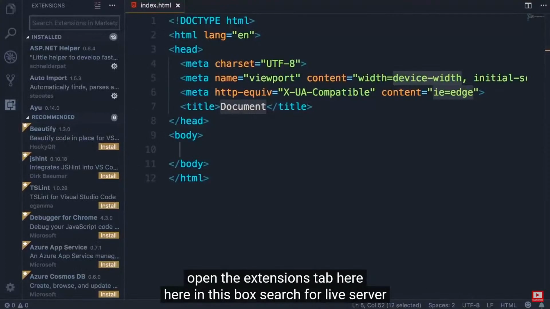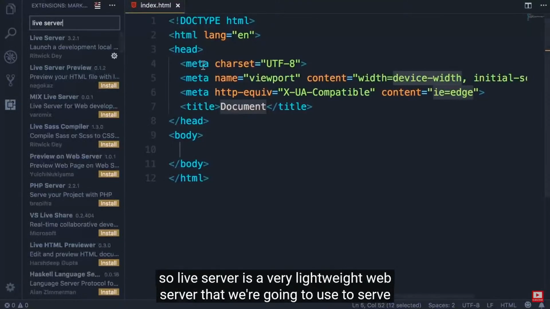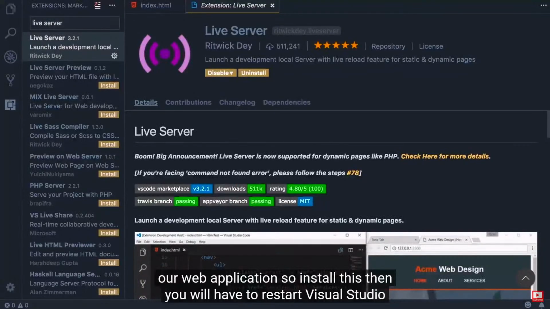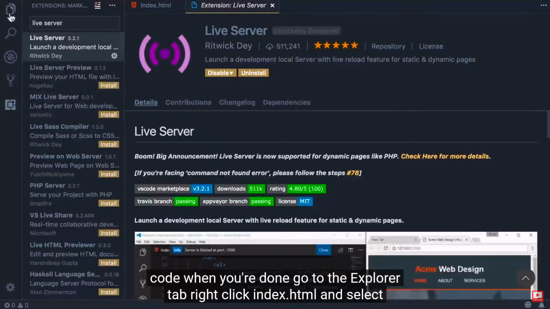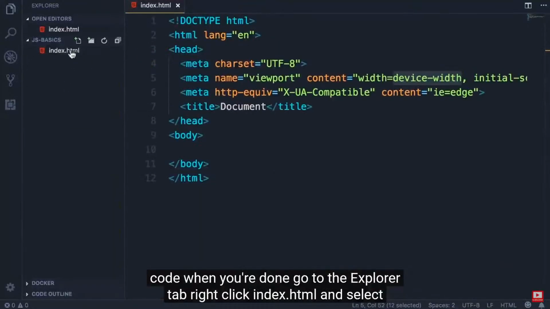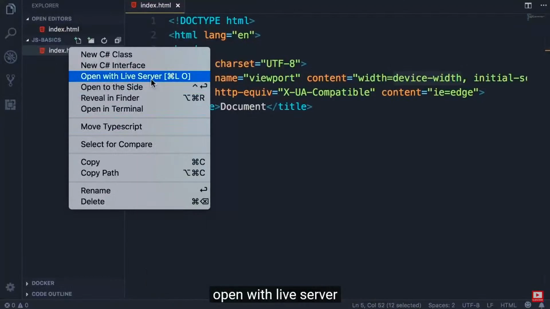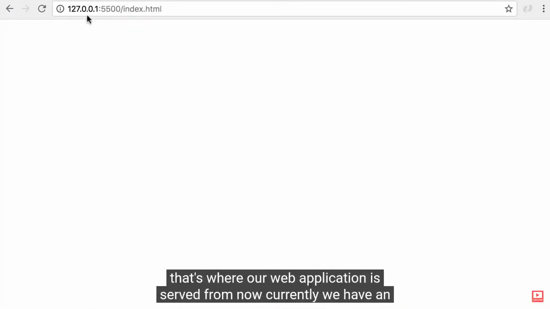Here in this box, search for Live Server. So Live Server is a very lightweight web server that we're going to use to serve our web application. So install this, then you will have to restart Visual Studio Code. When you're done, go to the Explorer tab, right-click index.html, and select Open with Live Server. This will open up Chrome or your default browser and point it to this address. That's where our web application is served from.